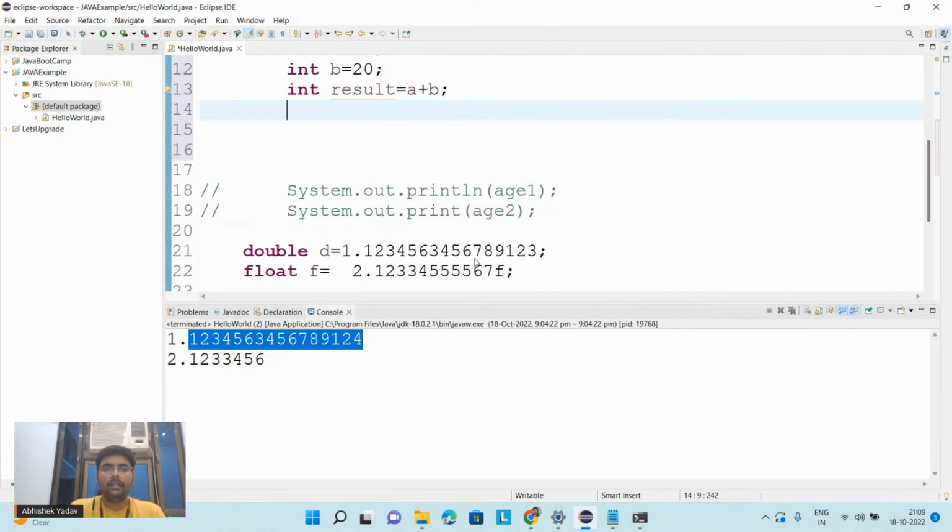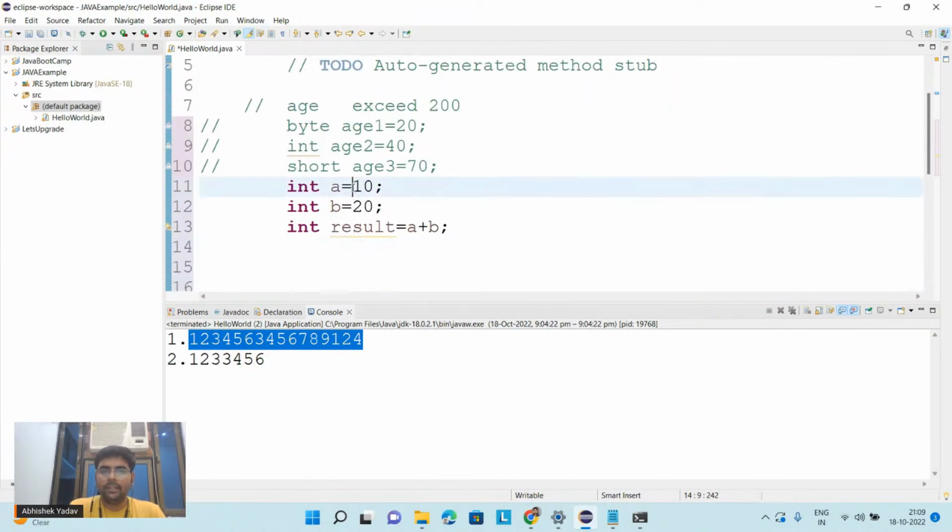Here you can see I have data 10 stored inside a, and data 20 stored inside b, and this equal to means assignment operator. So when you have an assignment operator, what happens? First, the system will say, okay, here I am having an assignment operator, so I will execute the right hand side part first. After executing the right hand side part, I will get some result, and I will assign the result to the variable result.